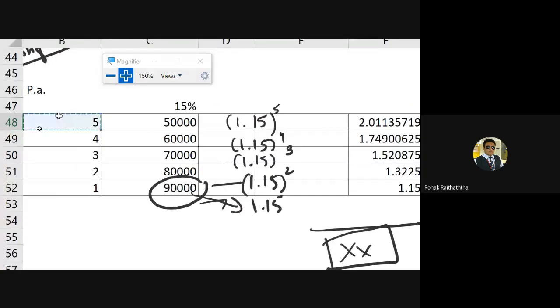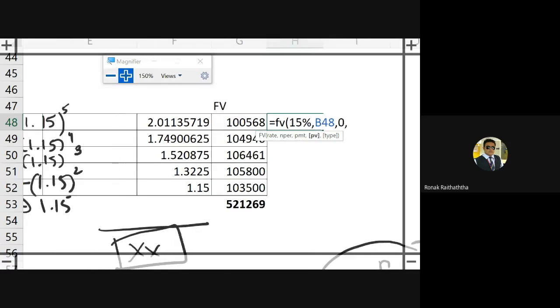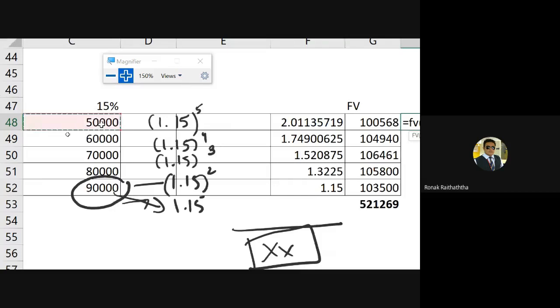So automatically, whenever I'll be dragging the formula, it will take 4, 3, 2, and 1, because it's relative referencing. You know, we have learned it. Comma. PMT amount will not be there, obviously, so putting 0. Comma. The present value you will be having would be this amount of investment, obviously. So in the first case, it would be 15. The second case, it would be 60, 70, 80, and 90, and so on.